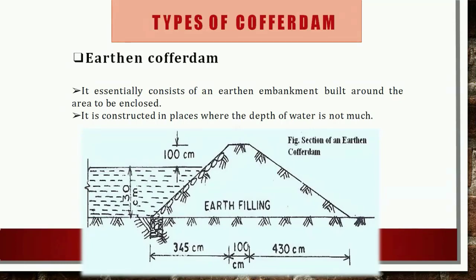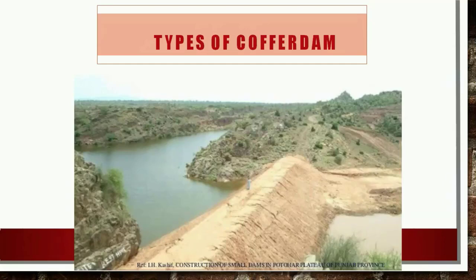Sometimes sheet piles are provided to make the cofferdam more watertight. This is the figure of the earth fill cofferdam.